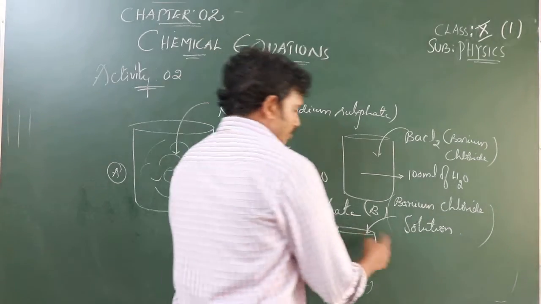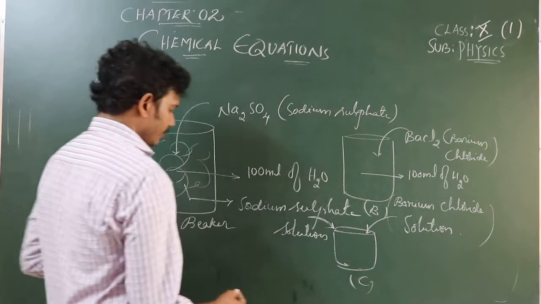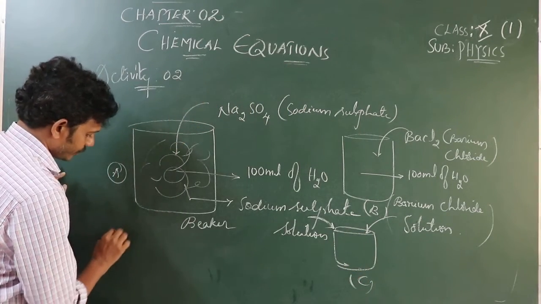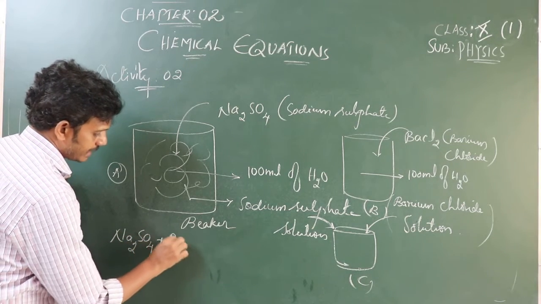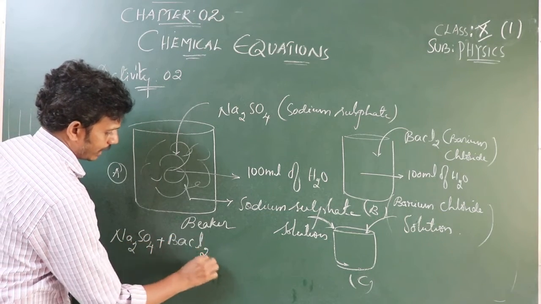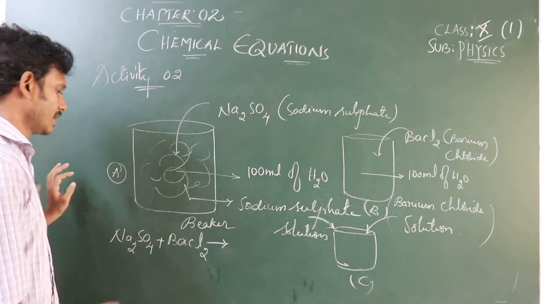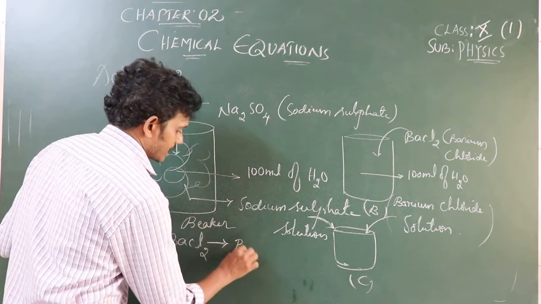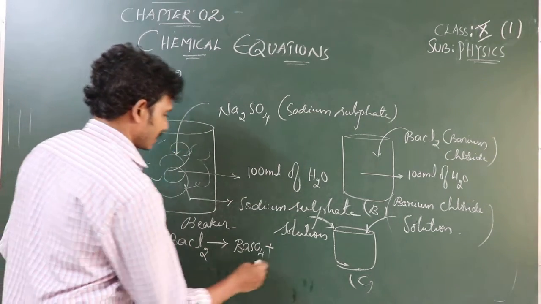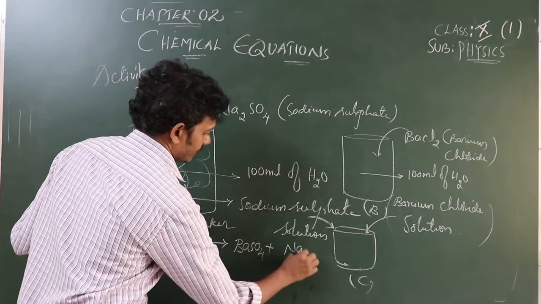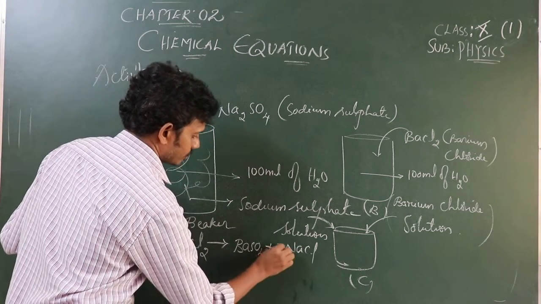When you mix both, Na2SO4 plus BaCl2, barium chloride, what does it produce? It produces BaSO4 plus 2 NaCl.